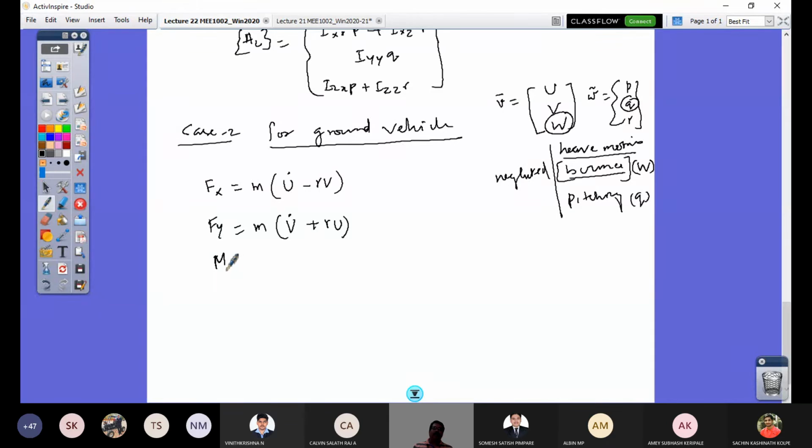So motion in the vertical direction and rotational motion about the y-axis are neglected. That's the meaning. In the force equation, Fz is not required, and in the moment equation, My is not required. So my Mx is going to be IXX P dot plus IXZ R dot, and my Mz is going to be IZX P dot plus IZZ R dot. These are the 4 equations required for a ground vehicle.